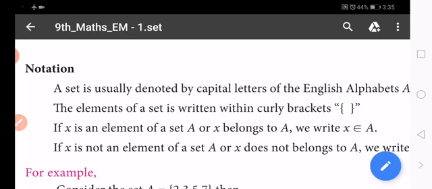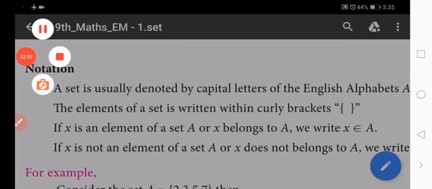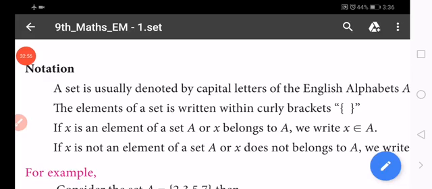Generally, sets are named with capital letters A, B, C. One of the main concepts here: each and every set is represented by a name.